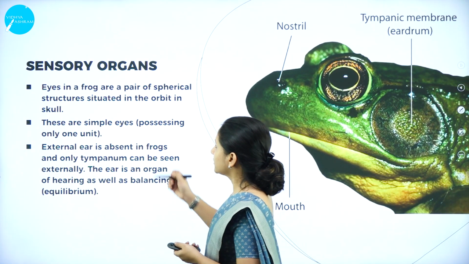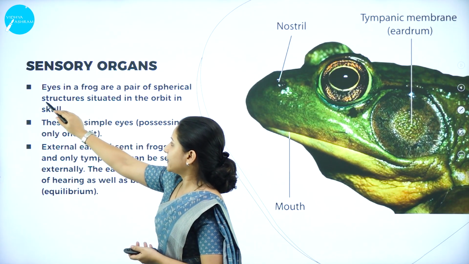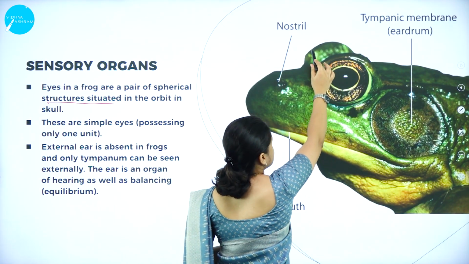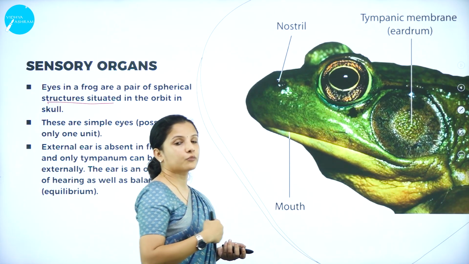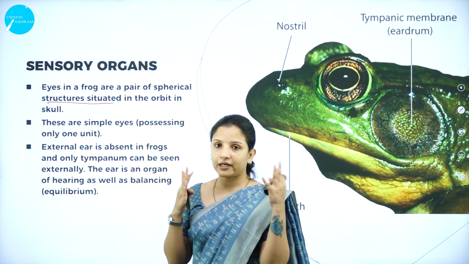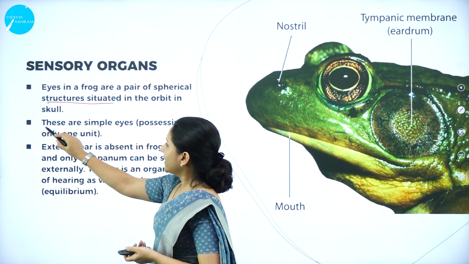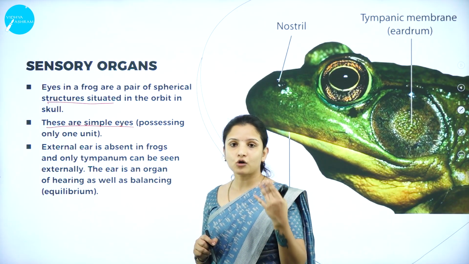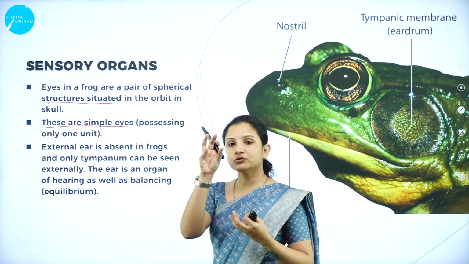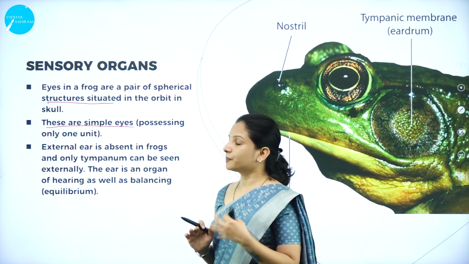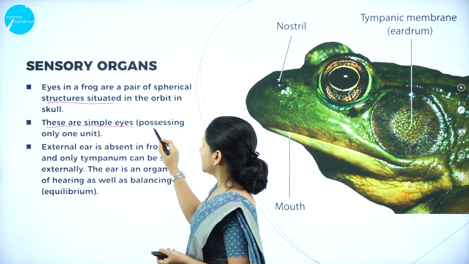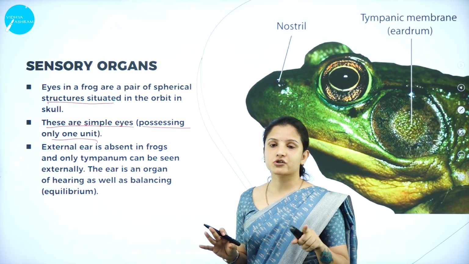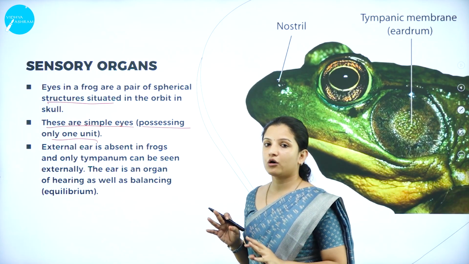The eyes in a frog are made up of a pair of spherical structures situated in the orbit of the skull. You can see here, this is the skull region of the frog. They are present in pairs on two sides. The eyes are simple eyes. While talking about the cockroach, I told you the cockroach has compound eyes, wherein thousands of small images are formed together. But in the case of the frog, the eyes are very simple and possess only one unit. That is, they can see only one image, and small minute images of the same object will not appear.